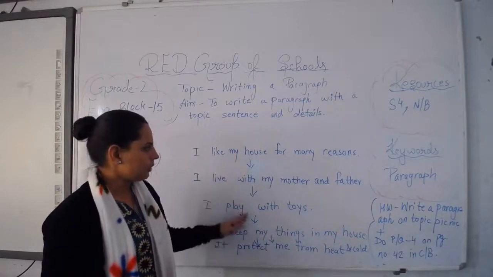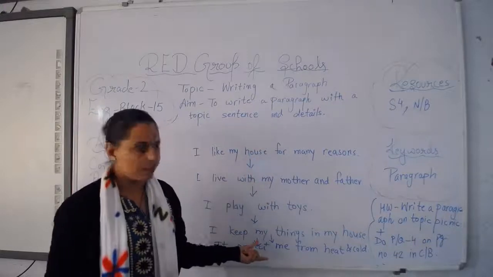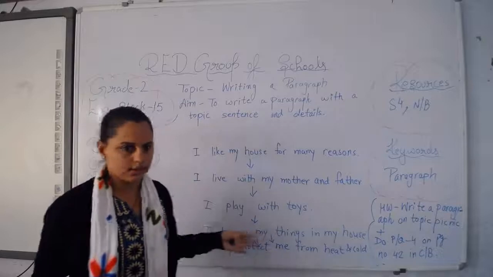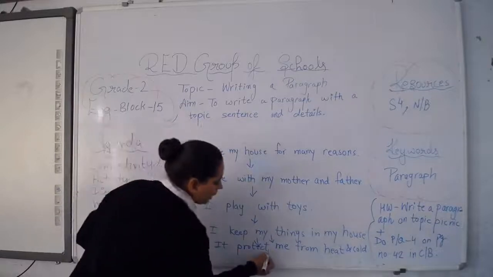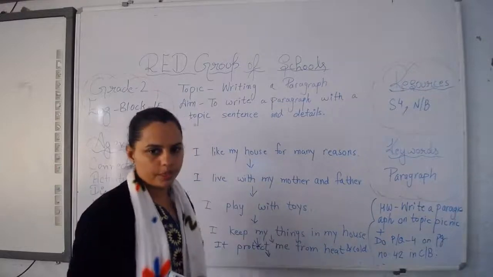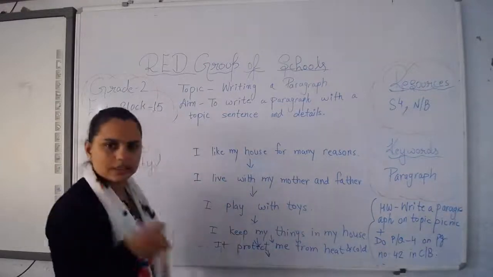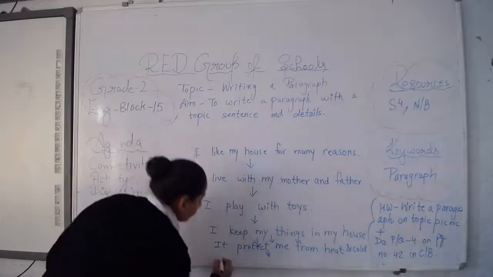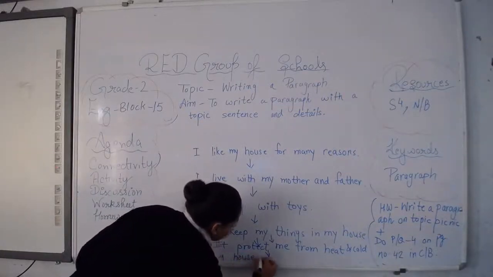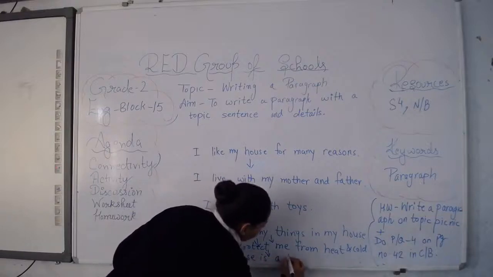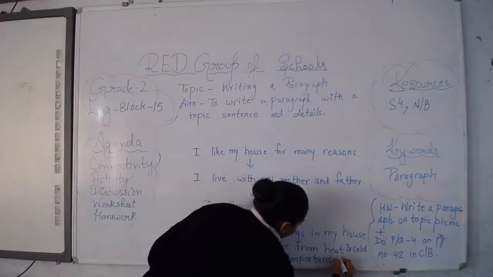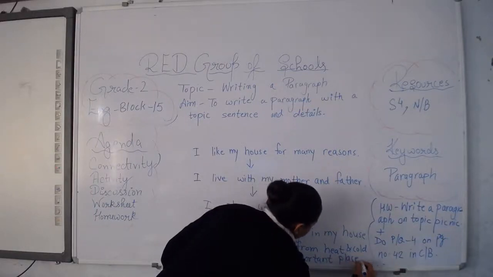This is about the importance of a house, why you like your house. You like your house for many reasons. So what you came to know from this is that my house is important for me. A house is an important place. So you can write at the end, a house is an important place.